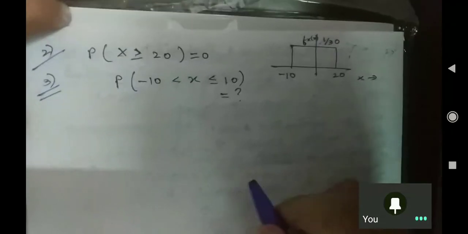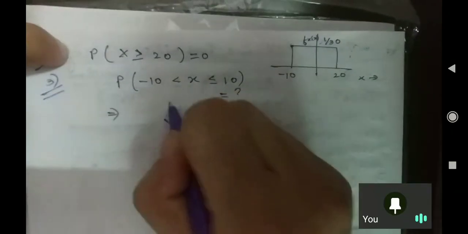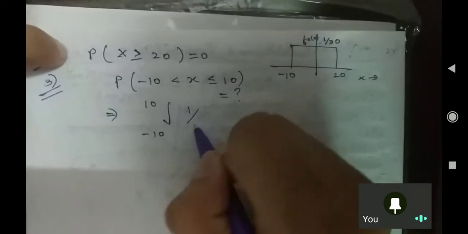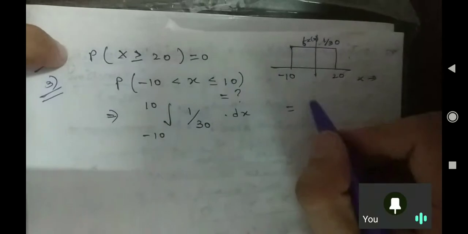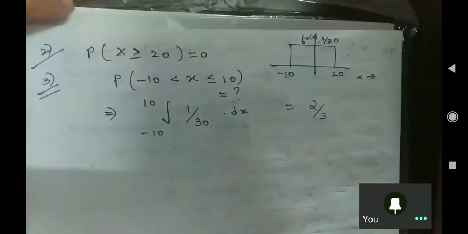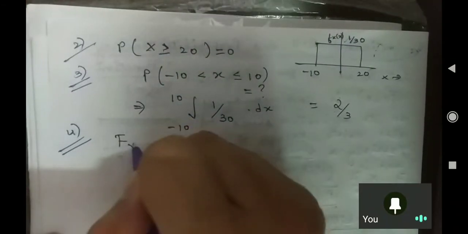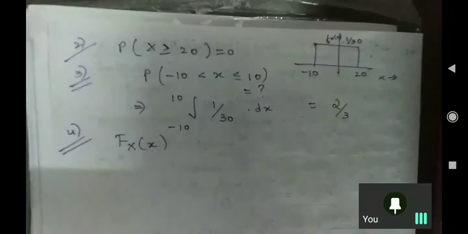You are a good student, you just have to apply the basics. From minus 10 to 10, what is the value of k? It is 1/30 into dx. So on solving it, you will get 2 by 3. Easier problem. Now I am interested in the fourth part. Do it first. What I want: you need to draw the CDF, F of x, for me. Do it.